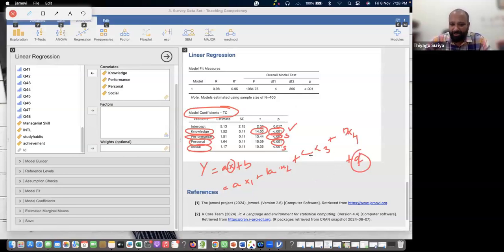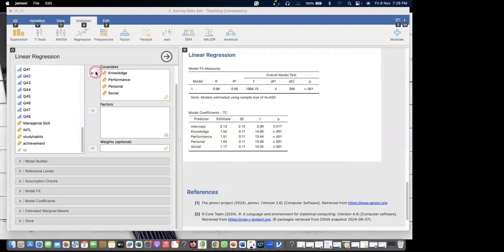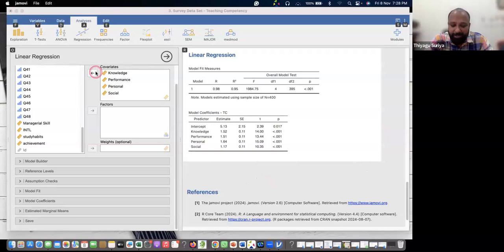So when you're writing it as an equation, what is our y variable? Dependent variable. After writing the significance, we need to write an equation. What is the equation? Teaching competency is equal to, because teaching competency is my dependent variable, teaching competency is equal to the intercept. What is our intercept score? 5.13, right? This is 5.13 plus